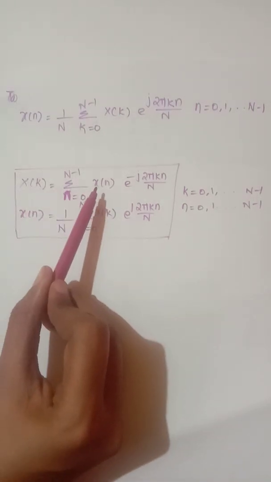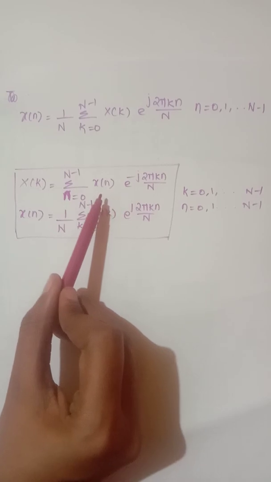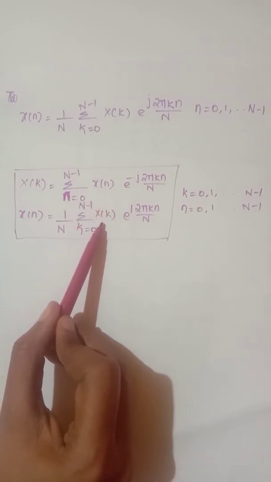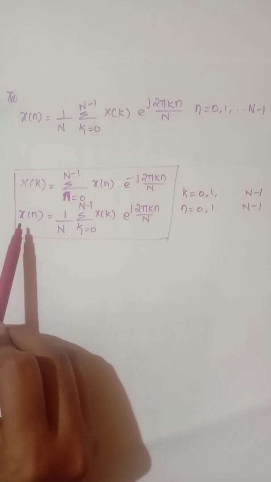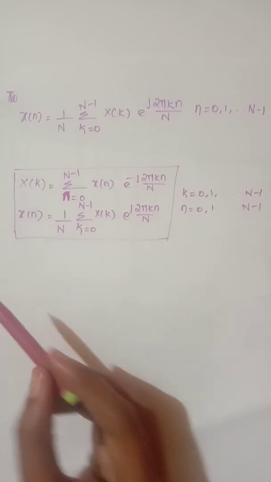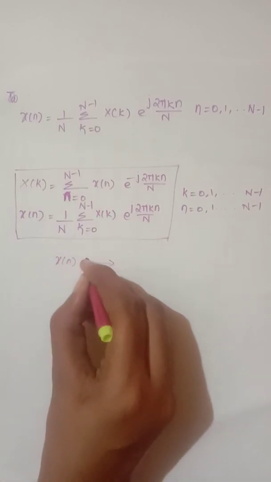If x of n is given and you need to obtain X of k, its frequency analysis, we use this formula. If you have a spectrum X of k and want to reconstruct the signal x of n, we use this formula. So x of n and X of k are a transform pair.